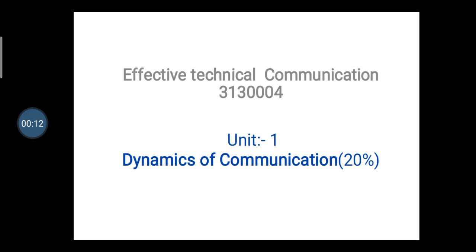According to GTU, 3 credits are given for this subject and the subject code is 313004. In this subject, there are a total of 6 units, and in this video you will learn about Unit 1. The title of Unit 1 is the Dynamics of Communication. The weightage of this unit is 20%.